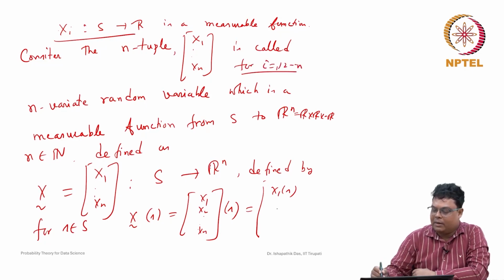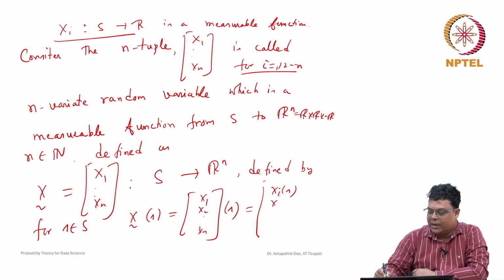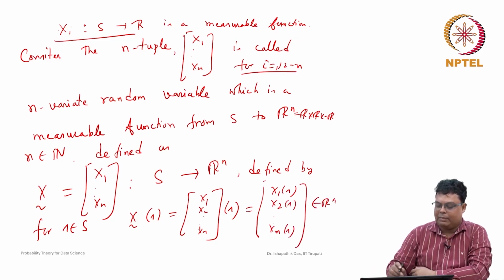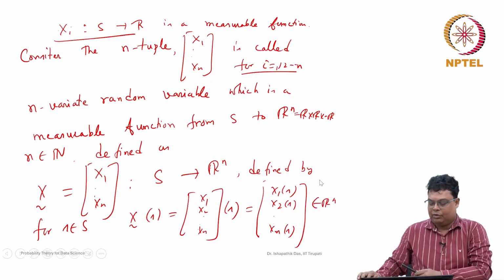So X1(s) will be a real number, X2(s) will be a real number, Xn(s) will be a real number. So this vector will be in Rn. So this is a measurable function from S to Rn.